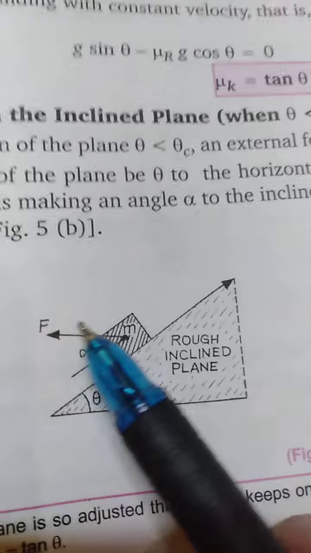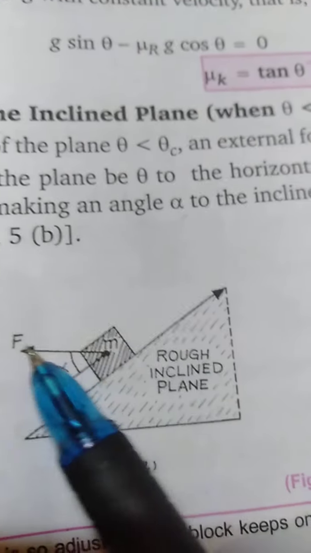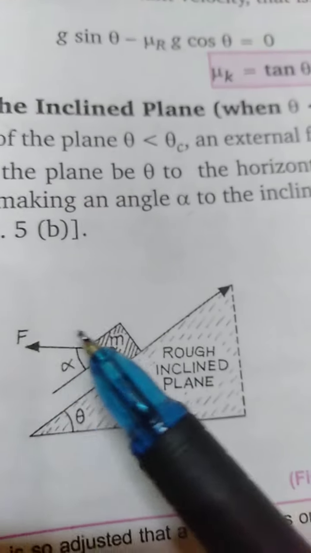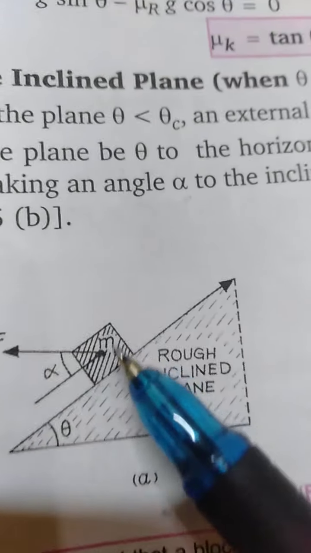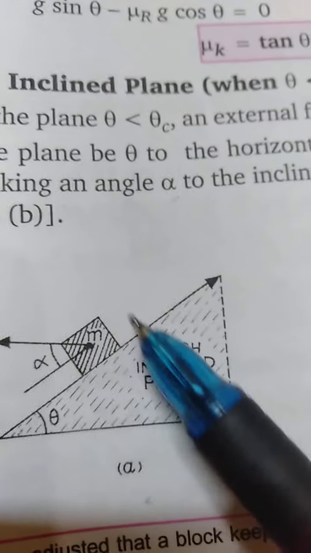In any direction. So let us see that this is the direction of the force, meaning we are applying the force in this direction. This force makes an angle alpha with the plane, parallel to the inclined plane. Now let us try to draw the free body diagram, the FBD, of this body.